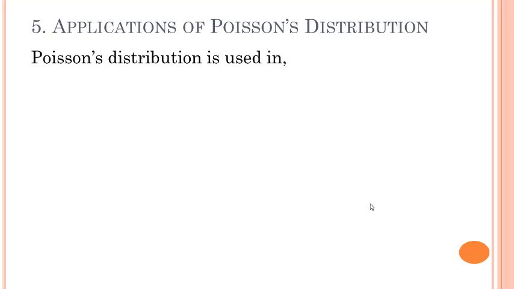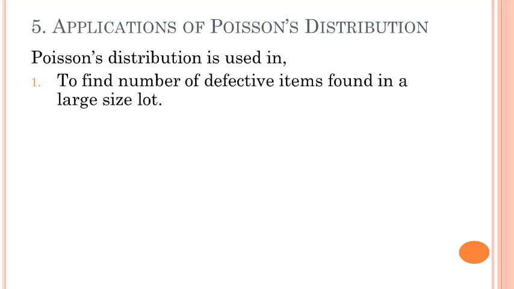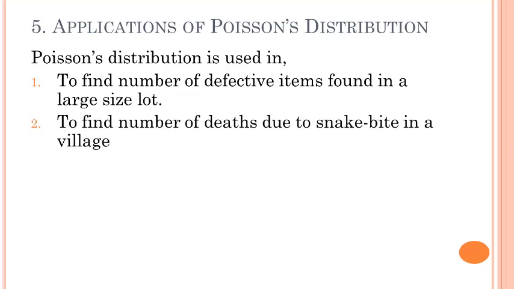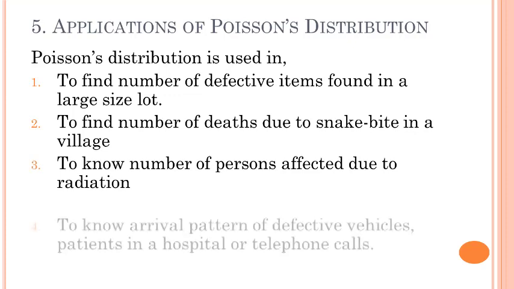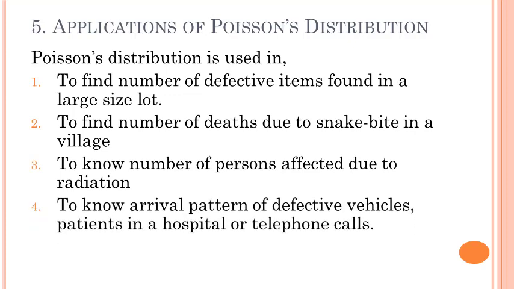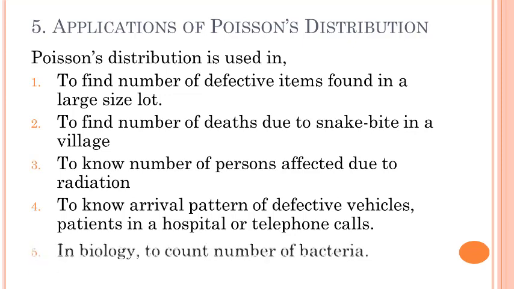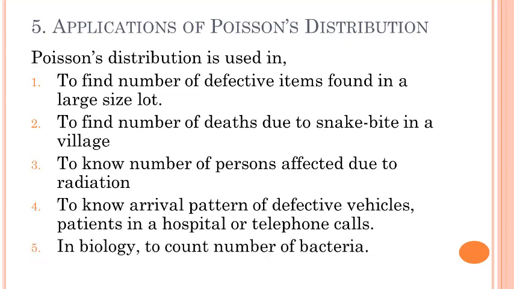Next and last part of this video is applications of the Poisson distribution. Poisson distribution is used to find the number of defective items found in a large size lot. To find the number of deaths due to snake bite in a certain village, to calculate this we can use a Poisson distribution. To know the number of persons affected due to radiation. To know the arrival pattern of defective vehicles, patients in a hospital or telephone calls. And lastly, in biology, to count the number of bacteria, we use a Poisson distribution.